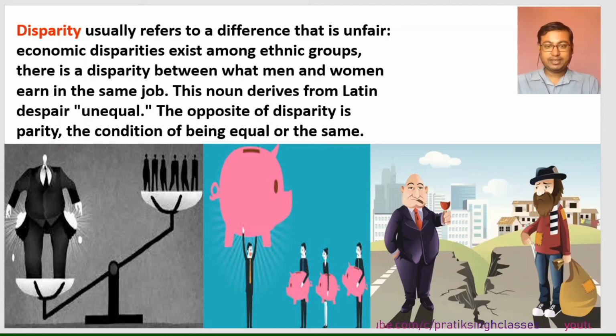So as you can see in the second figure, one person has very high wealth. On the other side, the three persons' combined wealth is not equal even to that one person. So this comes under disparity.